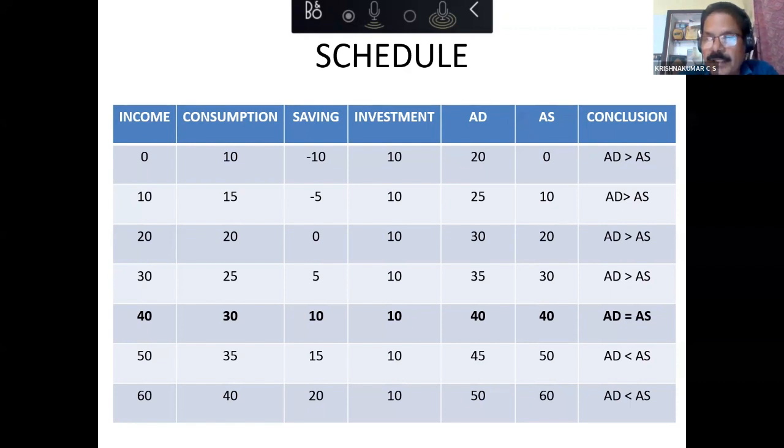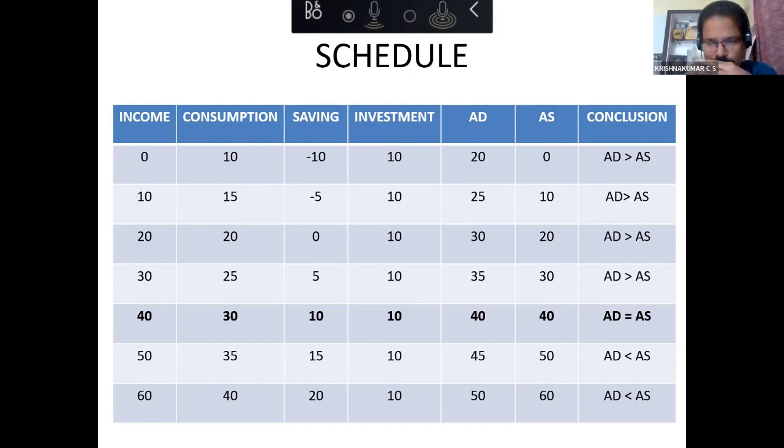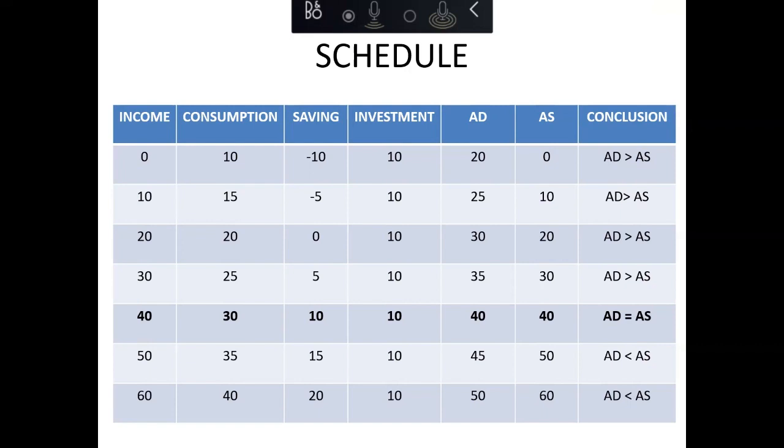Aggregate demand greater than aggregate supply. Yes, if demand is more and supply is less, it will increase the price. Inflation, sir.